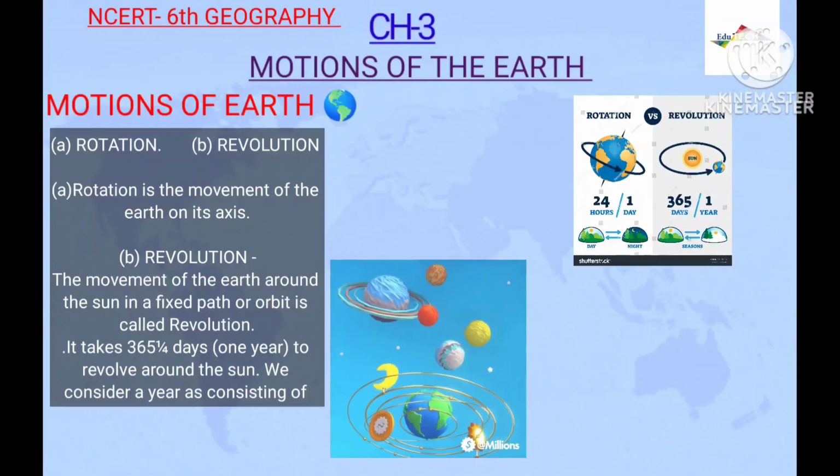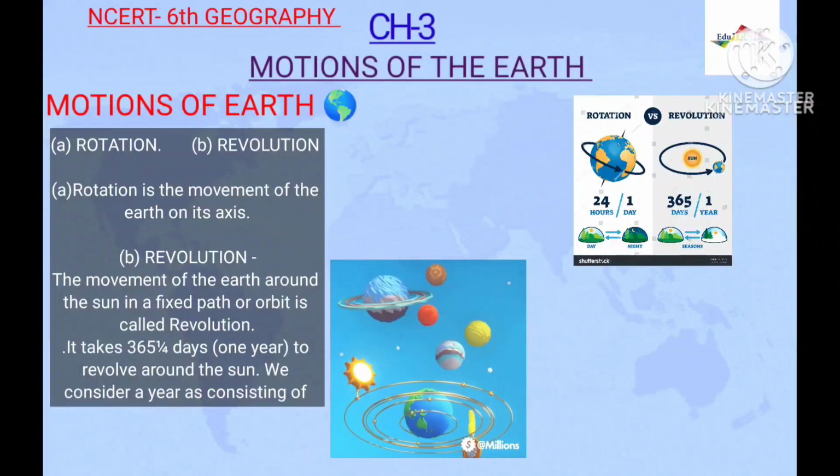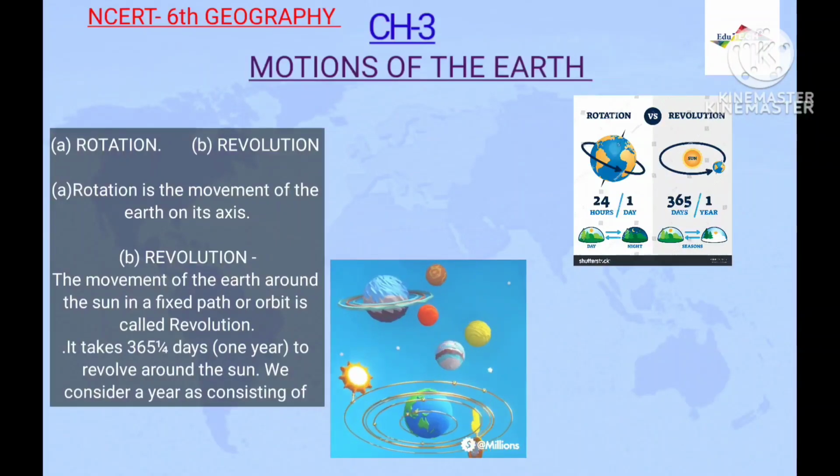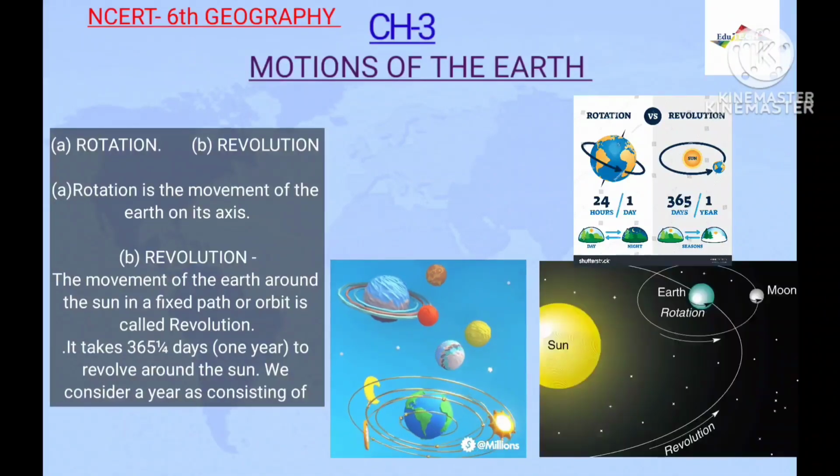Types of the motions of Earth. Earth has two types of motion. First is the rotation, another one is the revolution. What is the rotation? Rotation is the movement of the Earth on its axis, and the revolution is the movement of the Earth around the Sun in a fixed path or orbit.